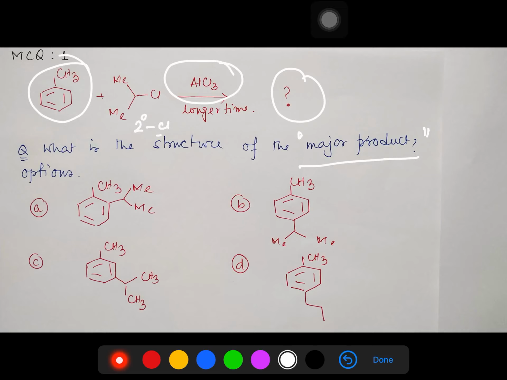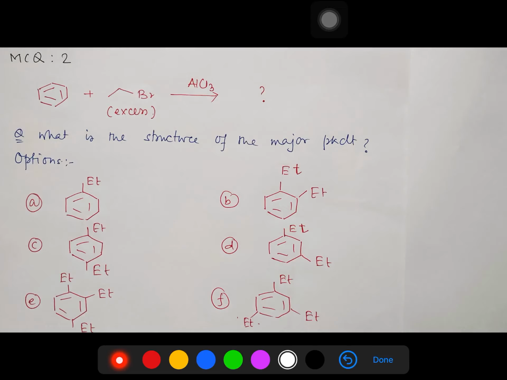See, this is another MCQ, MCQ2. In this case benzene is reacted with excess ethyl bromide in the presence of AlCl3. What is the major product? You have to find out. In this case I have provided six options, so you have to find the right answer. Okay, so let's go into details.